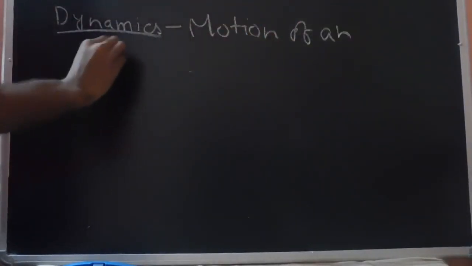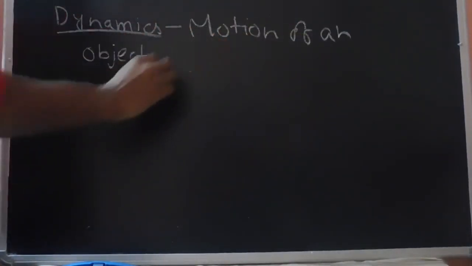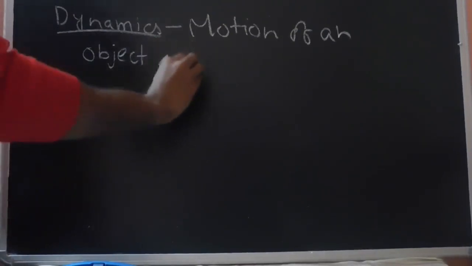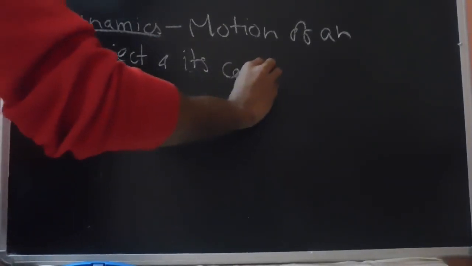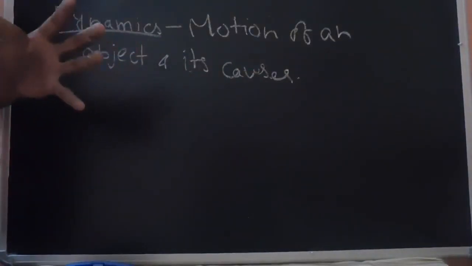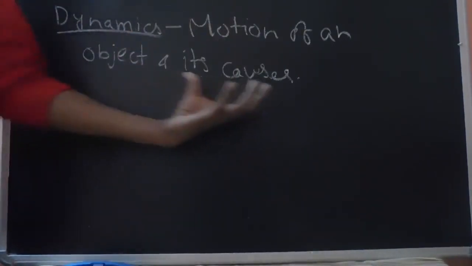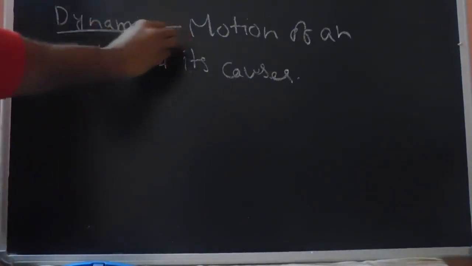So let's start. What do we understand by dynamics? Dynamics concerns the motion of an object. We will cover both the motion and the causes of the motion of an object. In the statics part we covered only objects which were at rest. Now we will consider objects which are in motion and the causes of this motion. This is what we call dynamics.